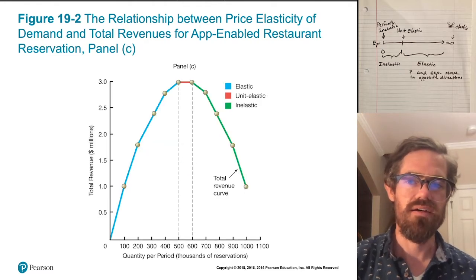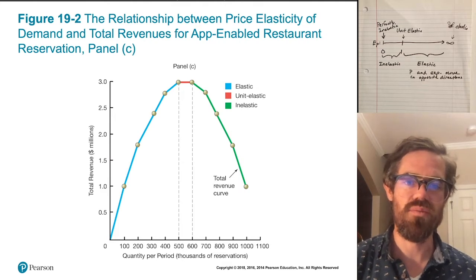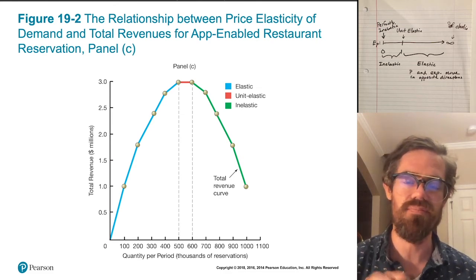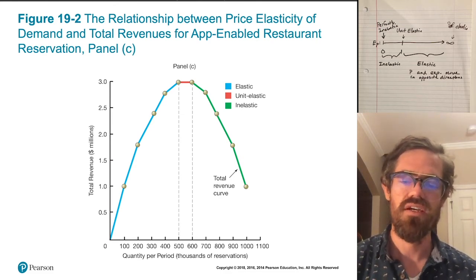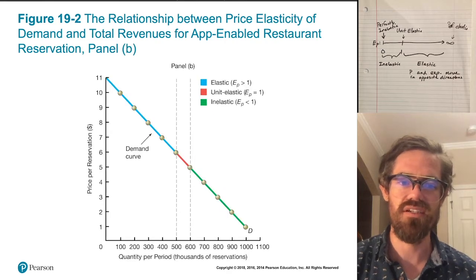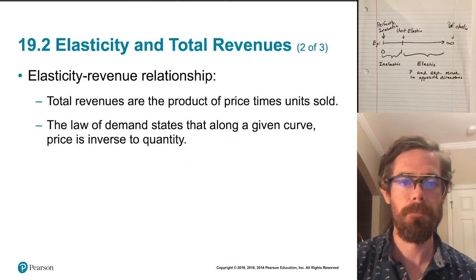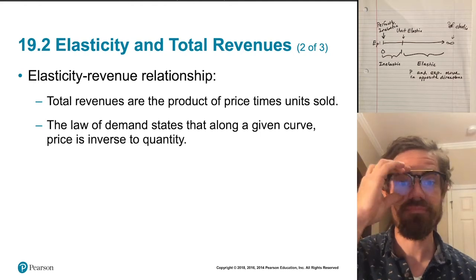So if firms were interested in maximizing revenue, which they're not, they're interested in maximizing profit, but if they were interested in maximizing revenue, they would want to charge a price that puts them right in the middle of the demand curve, where demand is unit elastic.